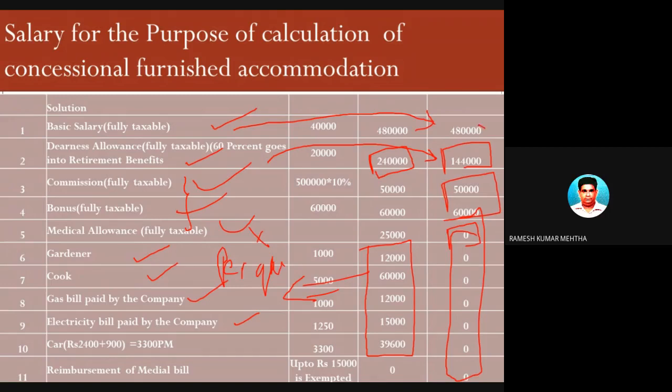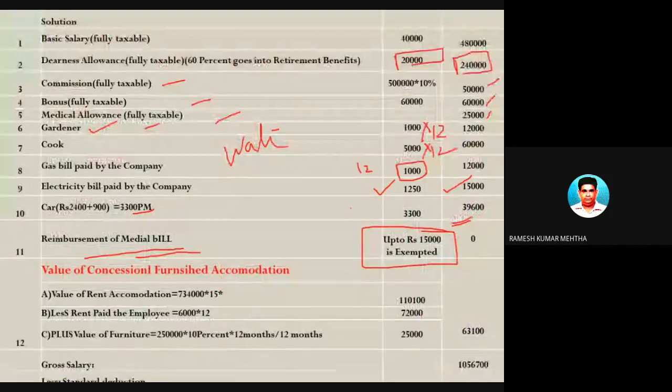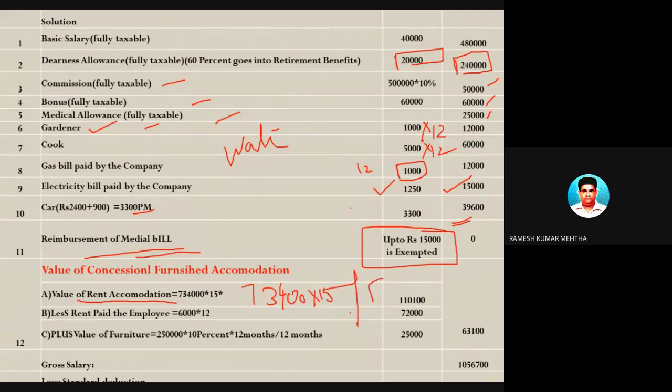So if you total this, for the purpose of calculation of rent-free accommodation, it is 7,34,000. So that is what we have taken, 7,34,000 rupees. The value of accommodation, I told you, if the population is more than 25 lakhs, is 15% of salary. That is 7,34,000 into 15% is equal to this much. But out of this, this is rent. This rent is not being paid, but how much rent is being paid out of this? 72,000 is paid. So 72,000 you have to deduct.